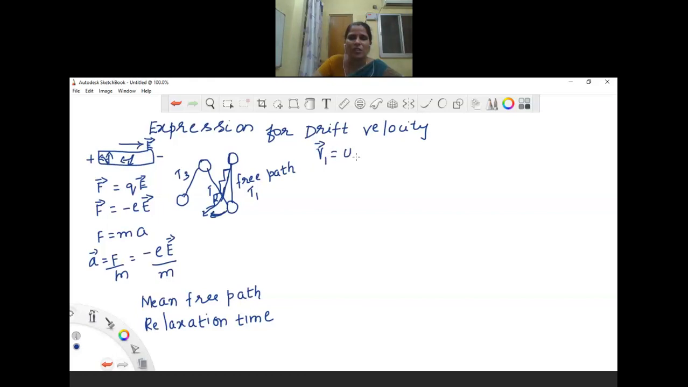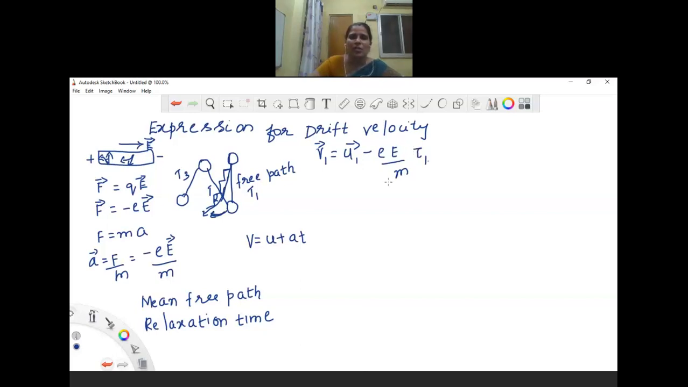For example, let us assume the initial velocity be the thermal velocity, and we are going to use the first equation of motion, that is v is equal to u plus at. So for the first electron, we are going to substitute the value of acceleration as e into E by m, times the time. For time, we take the relaxation time, so let it be tau1.